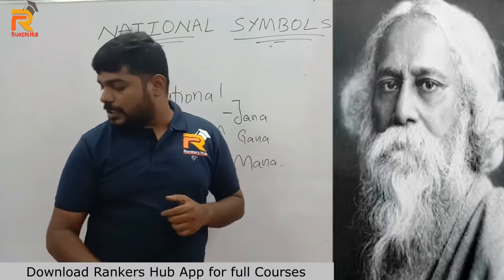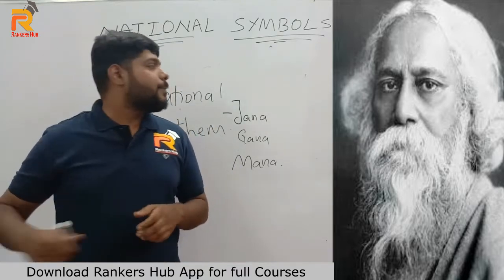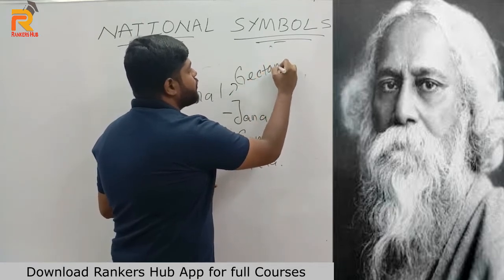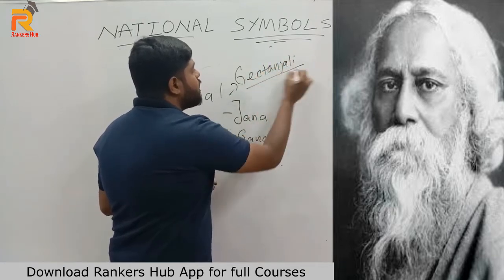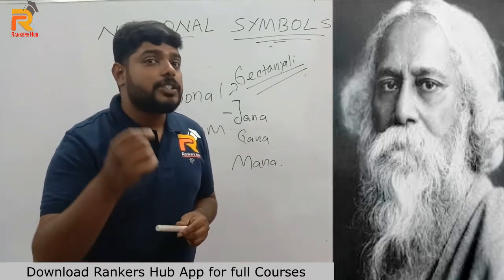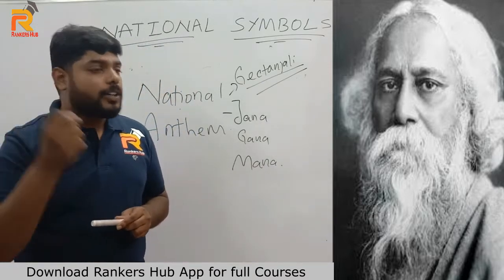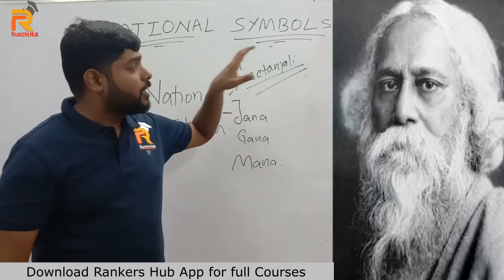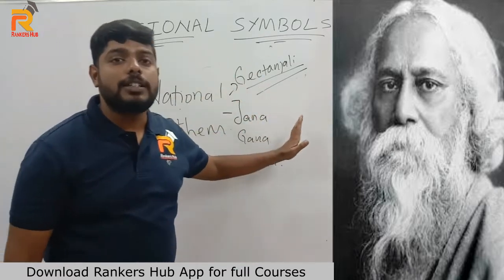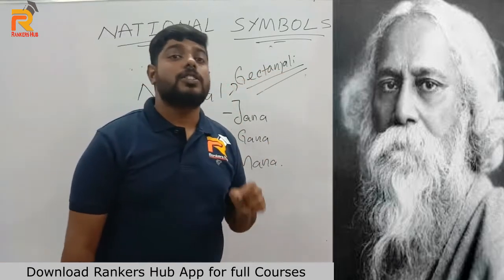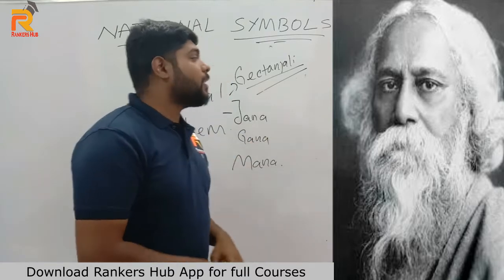We think that Jana Gana Mana was written by Rabindranath Tagore in a book called Gitanjali, because Tagore is very famous for his book Gitanjali. But Gitanjali is the book for which he got the Nobel Prize, and he did not write Jana Gana Mana in Gitanjali. Gitanjali is a completely different book. It has no chance of containing Jana Gana Mana. So where did he write Jana Gana Mana?